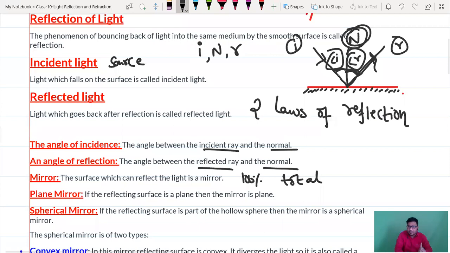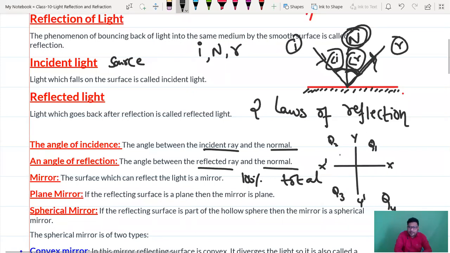In mathematics, you know about the Cartesian plane. Like this, you will get quadrant 1, quadrant 2, quadrant 3, quadrant 4, right? And if you see, this is the x-axis, x dash axis, y-axis, y dash axis.